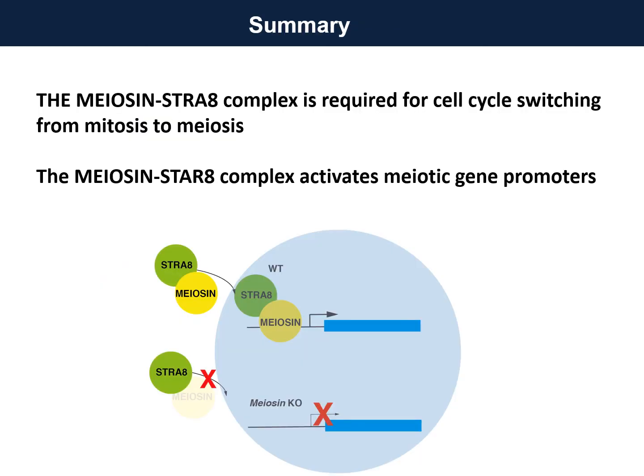In summary, the MEIOSIN-STRA8 complex is required for cell cycle switching from mitosis to meiosis. The MEIOSIN-STRA8 complex activates meiotic gene promoters.